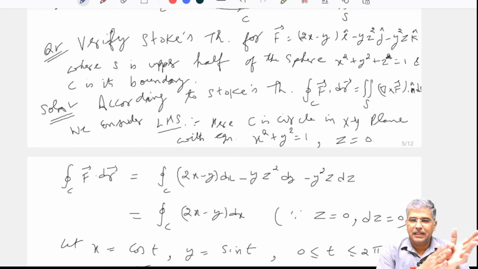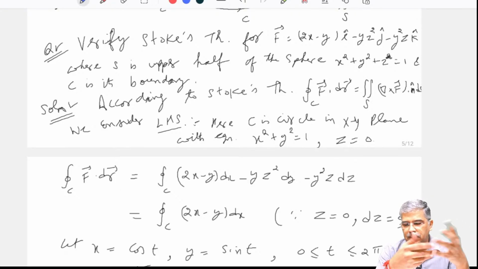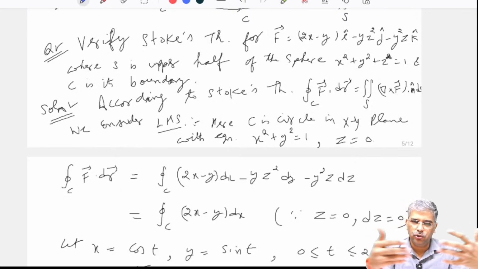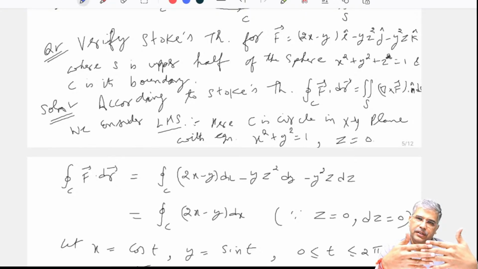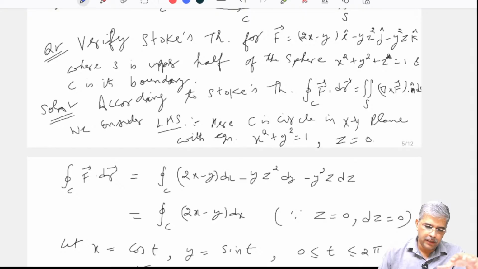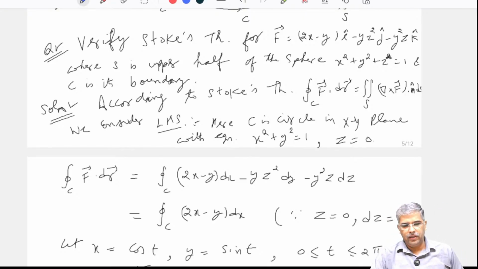First, on the left hand side I have to calculate the line integral, and on the right hand side I have to calculate the surface integral. Then I have to see that both come out equal. Hence the verification part is always a little lengthier.